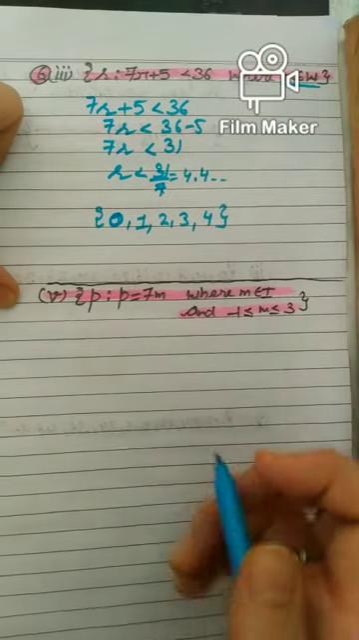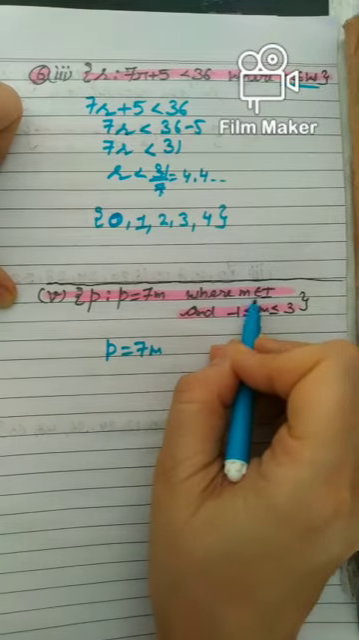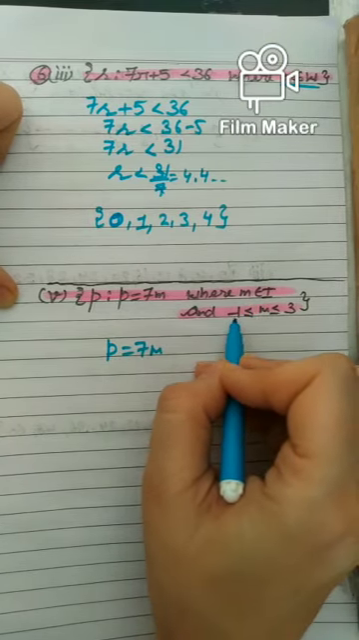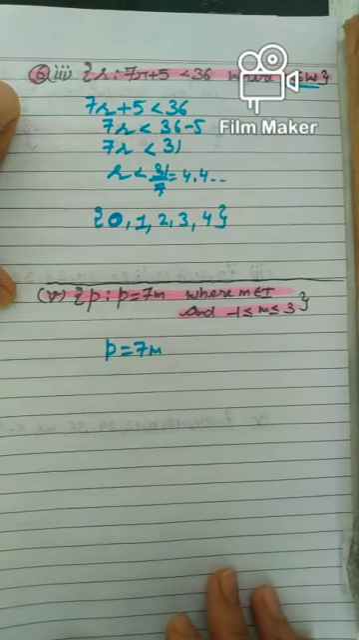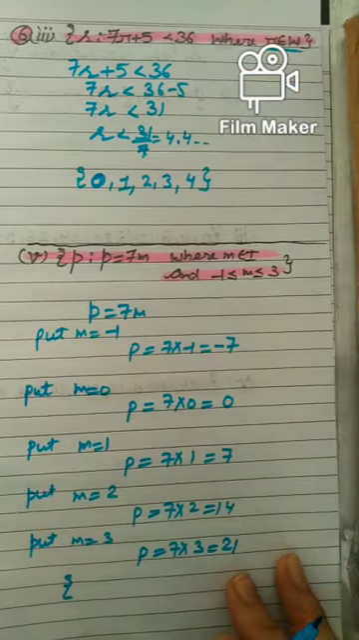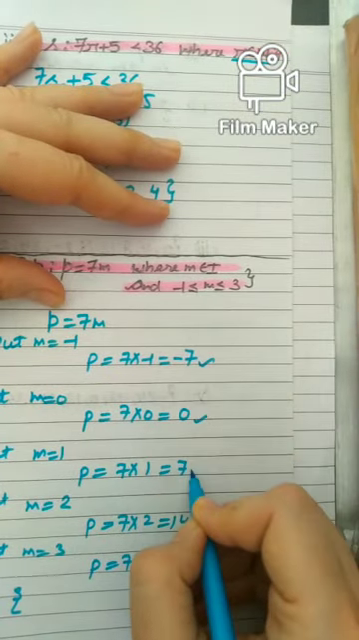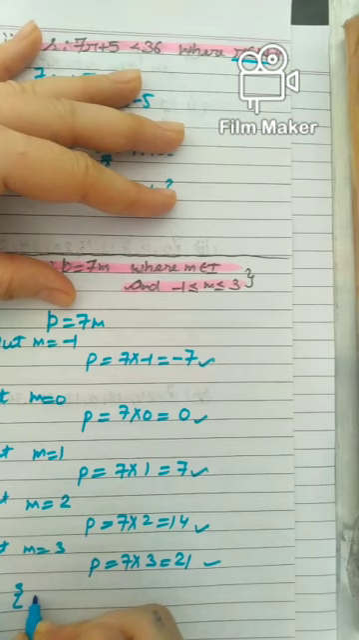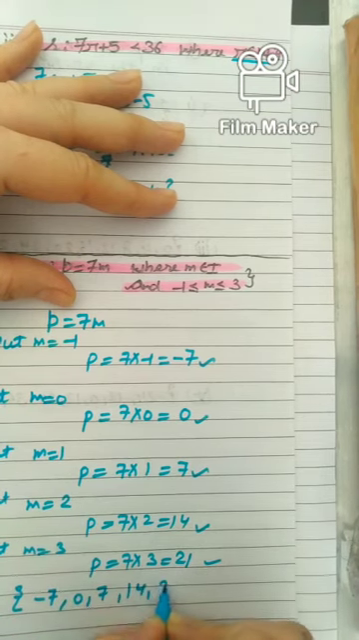Same way we can solve this. P is equal to 7m. They have given m belongs to I, means integers, and you have to take values of m from -1 to 3. Okay, so I am putting values of m and getting values of p. So by putting different values of m, I have got these members. So I will write this set as -7, 0, 7, 14 and 21.